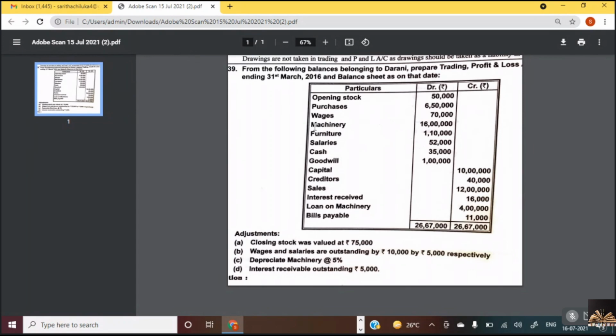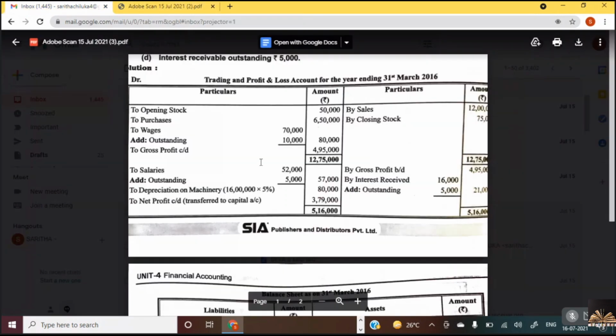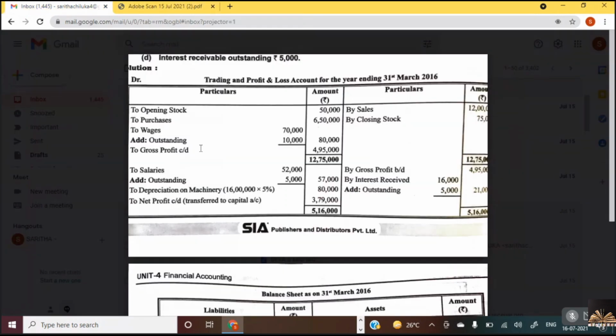What is the second item we have? Purchases, isn't it? In the format we have purchases. So take purchases. And do we have any purchase returns? No, we don't. What is the procedure if we have purchase returns? We take purchases inside, less purchase returns, and put the net item in the outer column. But here we don't have any purchase returns, so directly we have taken purchases 6,50,000.